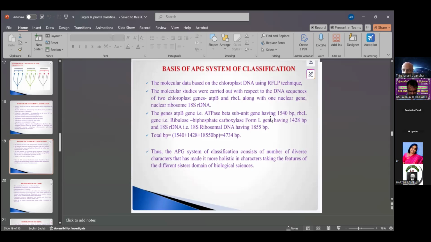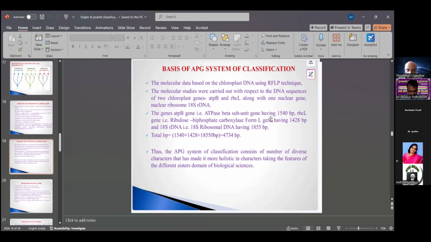These are the present types of systems of systematics. This studies a separate branch of identification and classification, also called evolutionary trends or the APG system of classification. That branch is called systematics.